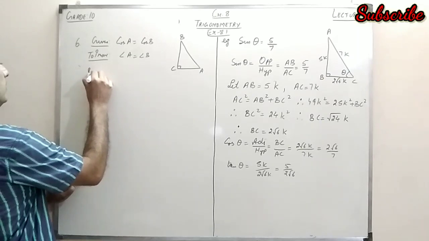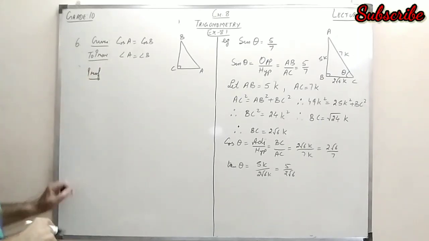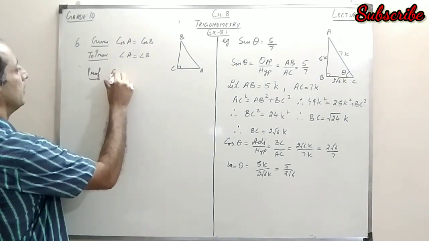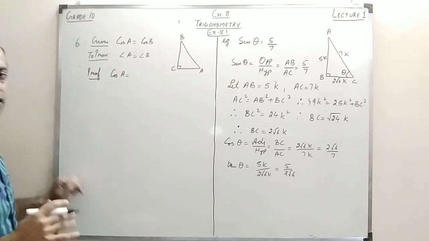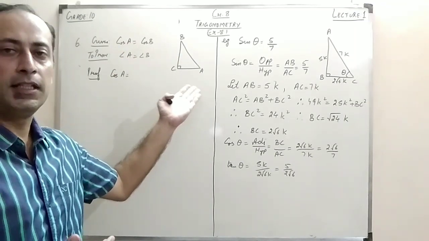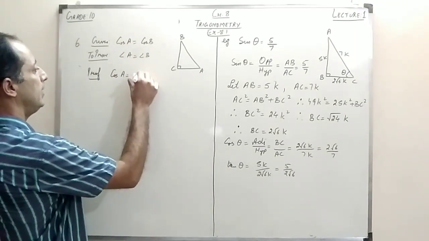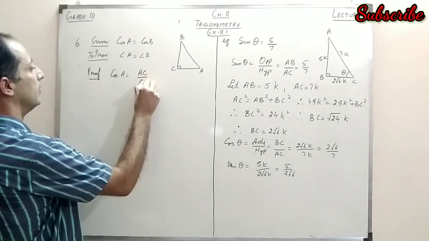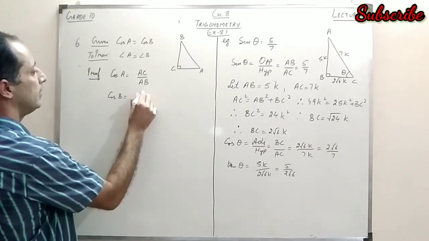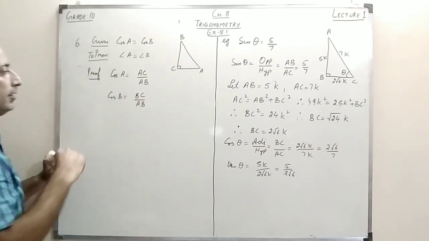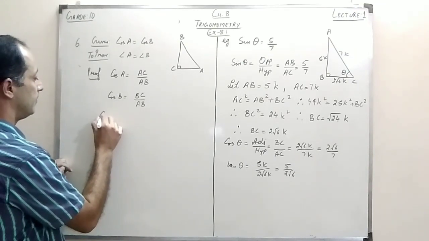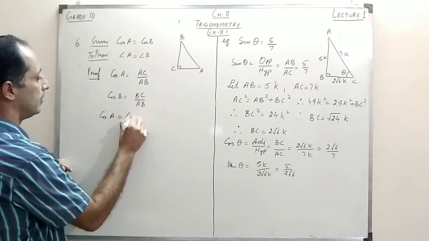Now let's see the proof here. If we talk about the ratio cos, cos is basically adjacent upon hypotenuse. So if I find the ratio of cos A from this triangle, the value of cos A would be AC upon AB. Similarly, if I find the value of cos B, it will be BC upon AB. Now it is given that cos A is equal to cos B. So I write cos A is equal to cos B.